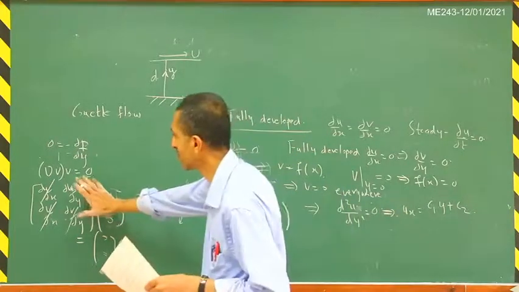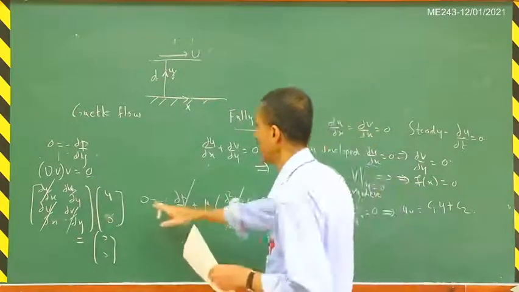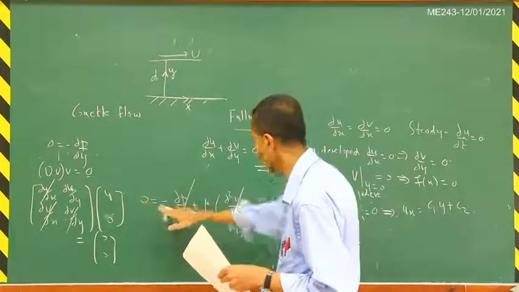So that was the justification for del V times V equal to 0. And so as I said, the inertia term just goes to 0, and then you get this.